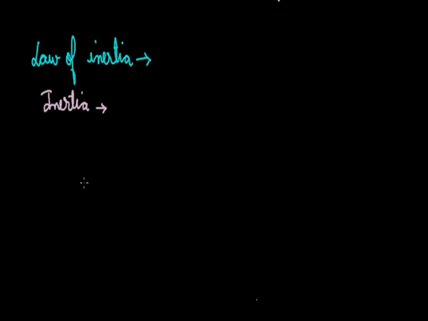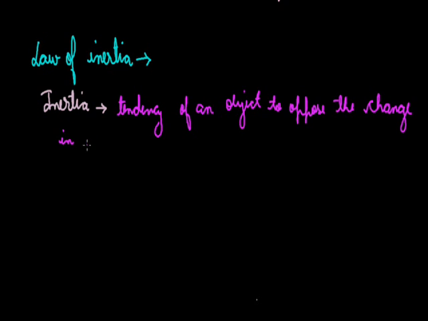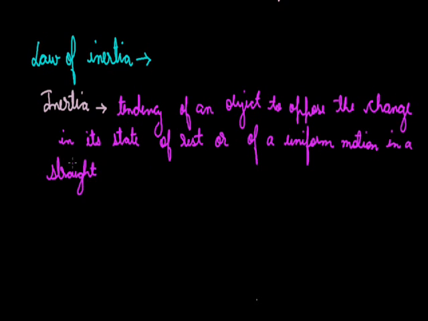That tendency which opposes changes in its state is known as the inertia of a body. So this is the definition of inertia.